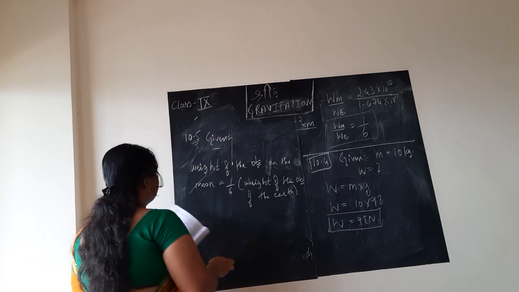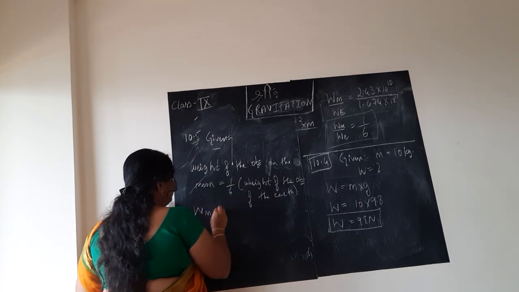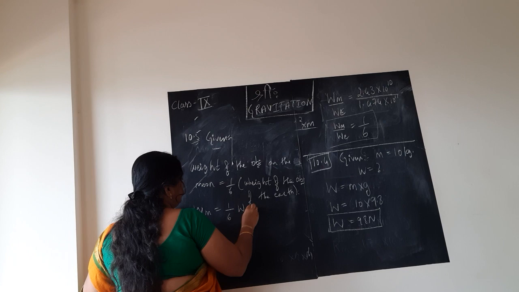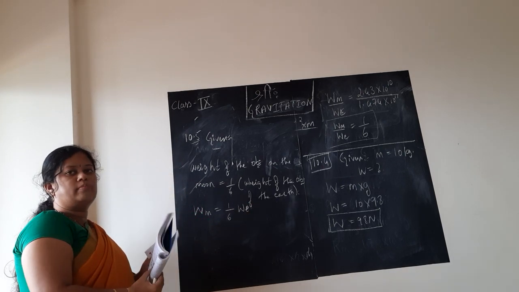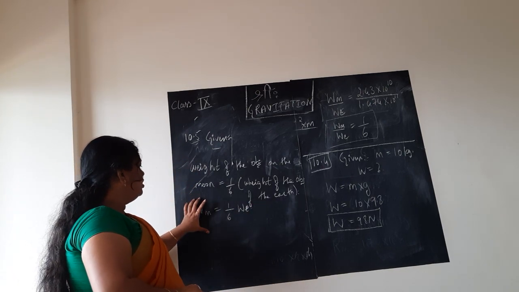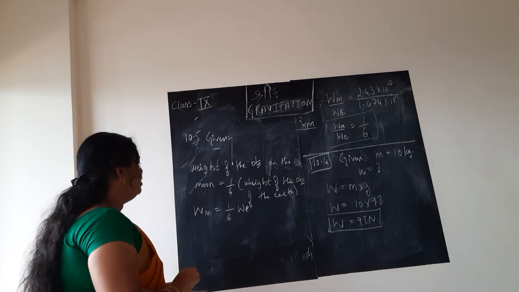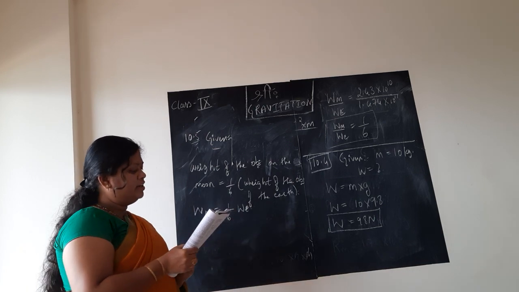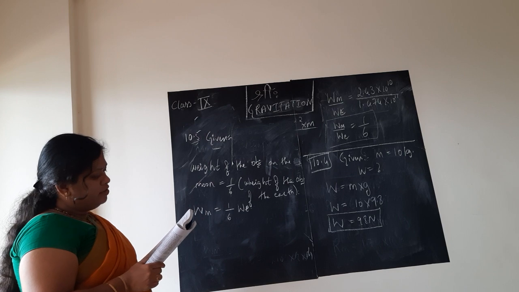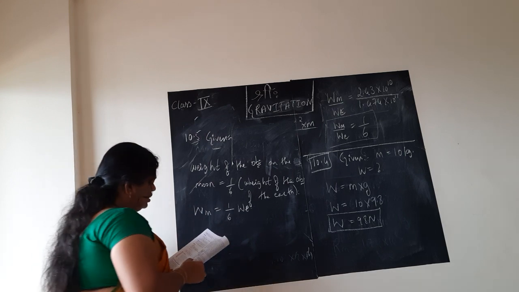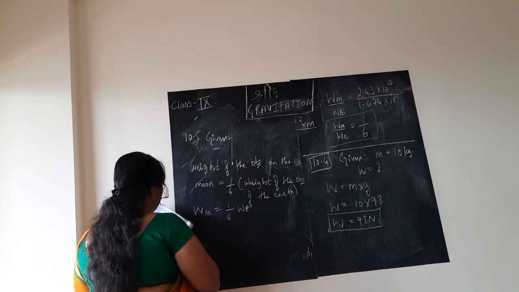So Wm will be 1/6 times We. Formally, if you write the sentence, weight on the moon is equal to 1/6 times the weight on the earth. They have given the weight of the object on earth, which is 10 Newton.